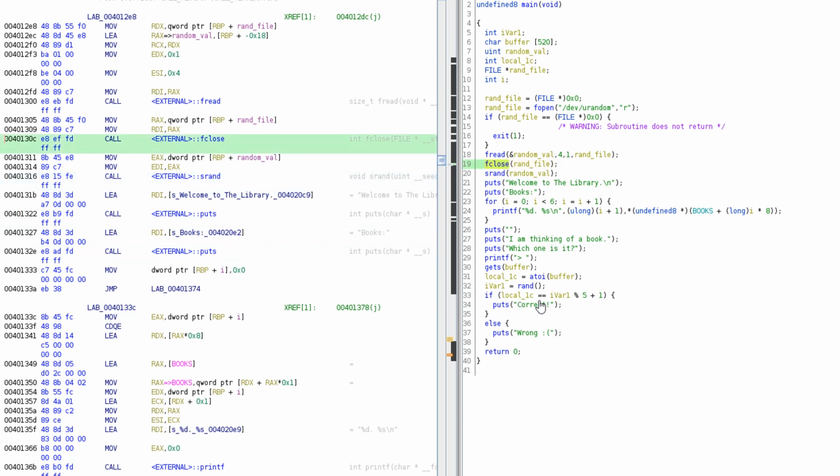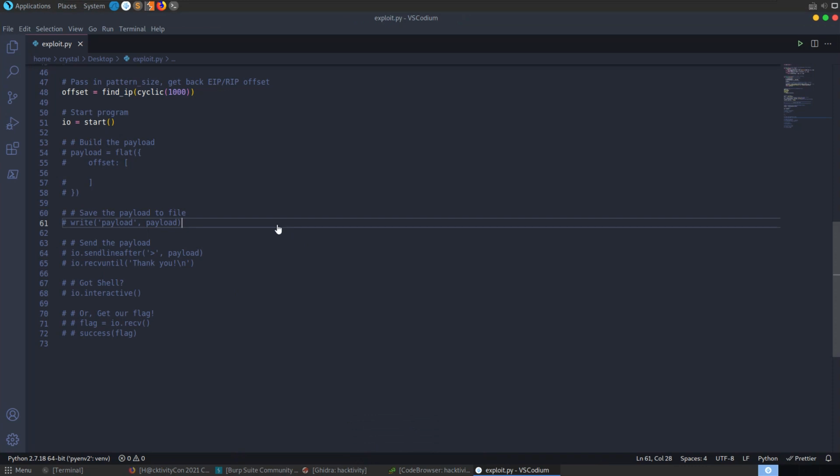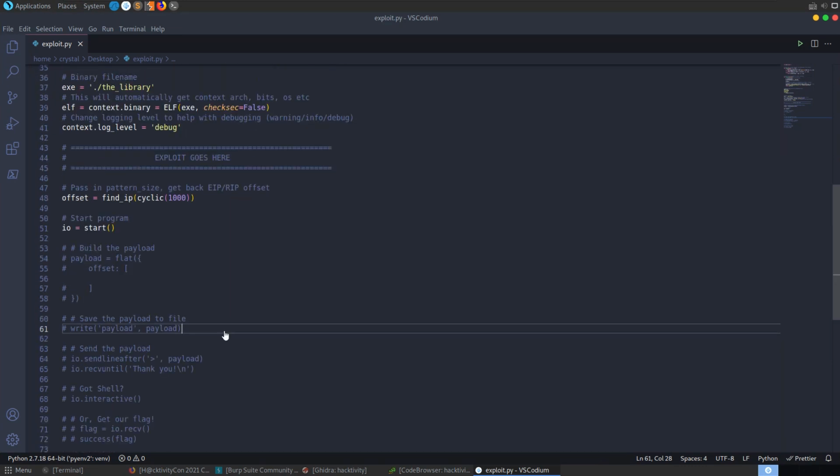So for example, system. And we can also similarly just find the strings in there as well. So we'll be able to find the bin sh string and pass that to system. We might need to grab some ROP gadgets as well to do that, but let's look at putting together the first part of that payload now. I'm going to use the puts function here.